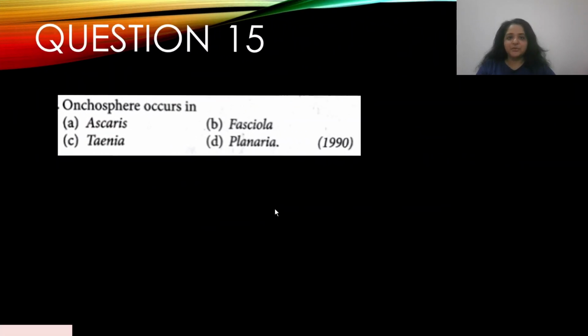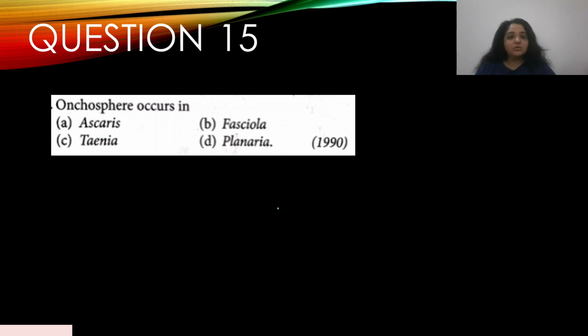Okay, let's move on. Question number 15. Oncosphere occurs in, it appeared in the year 1990. A. ascaris, B. fasciola, C. taenia, and D. planaria. Okay, so oncosphere occurs in C. taenia, flatworm. Okay, answer is C.